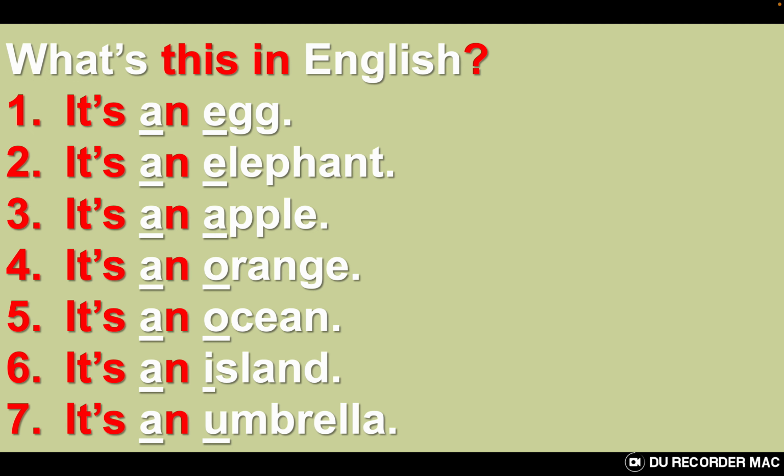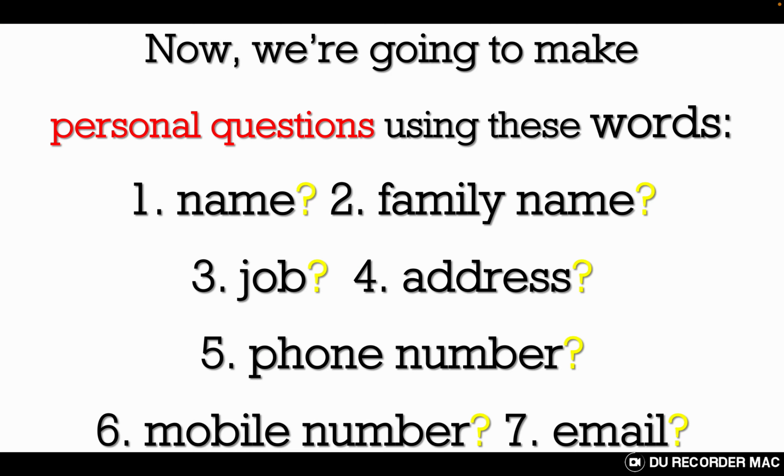It's an elephant. What's this in English? It's an apple. What's this in English? It's an ocean. You can choose any answer.